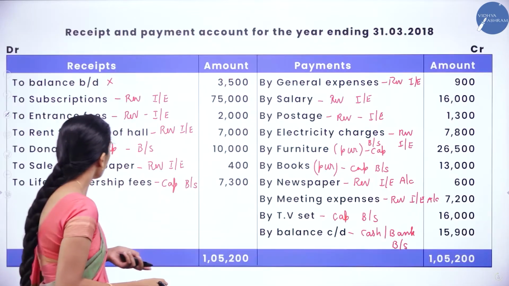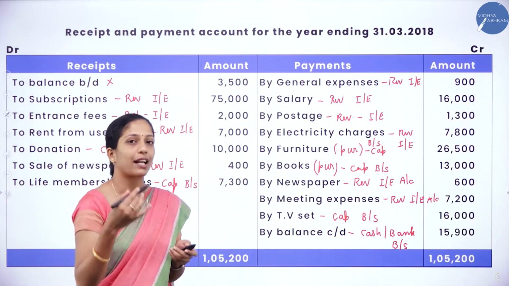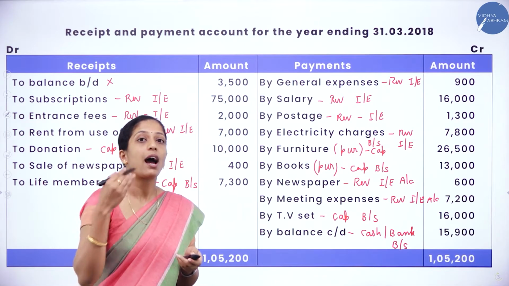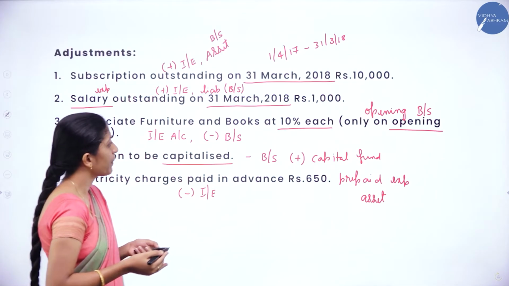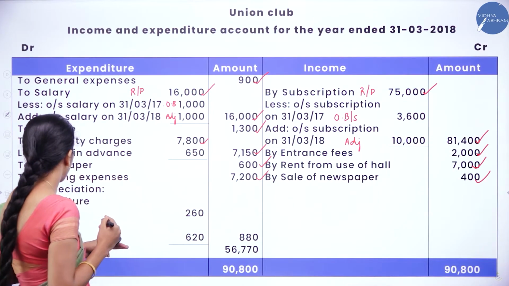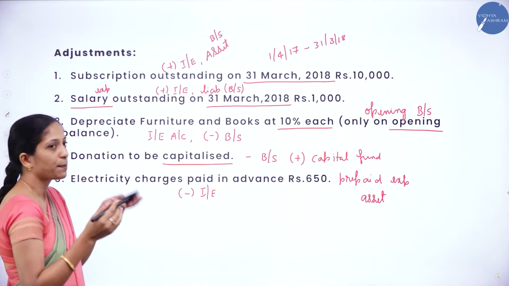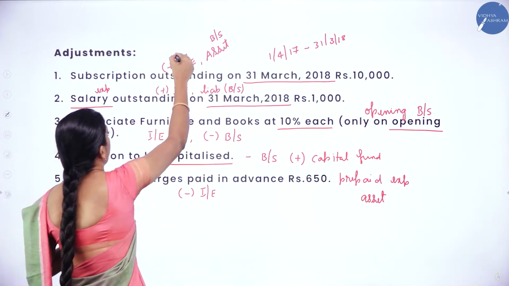Clear? Next is life membership fees. Since it is a capital item, we will record it in the balance sheet. We will add it to the capital fund. Now we are done with recording the entries which are there in the receipts and payment account. Now go through the adjustments. Subscription outstanding we had already recorded.